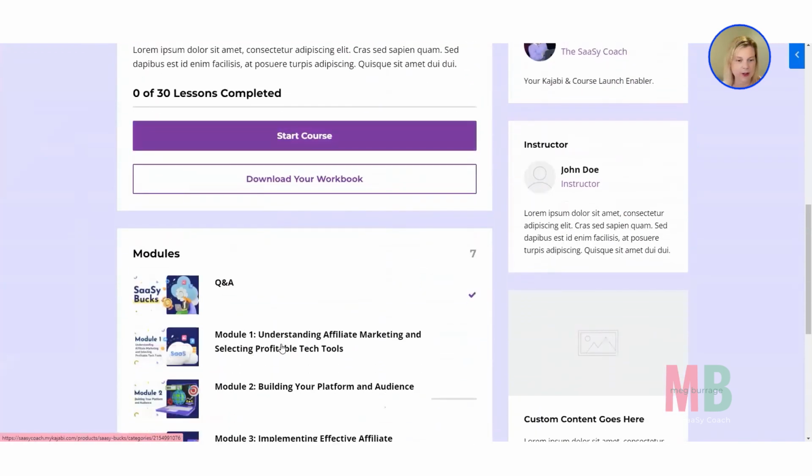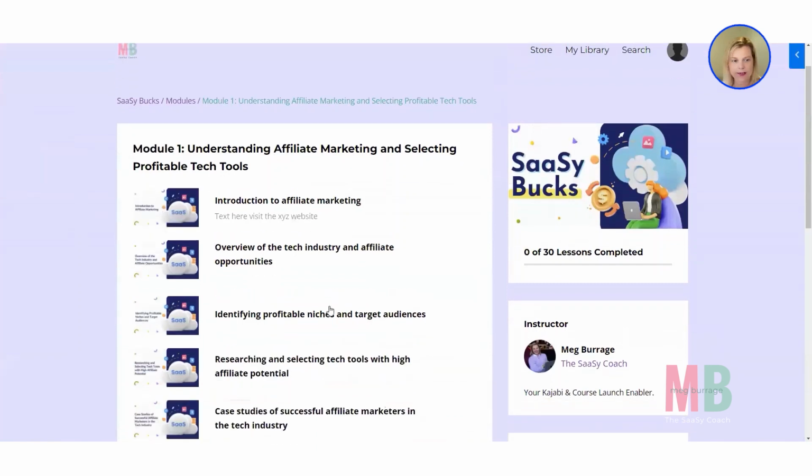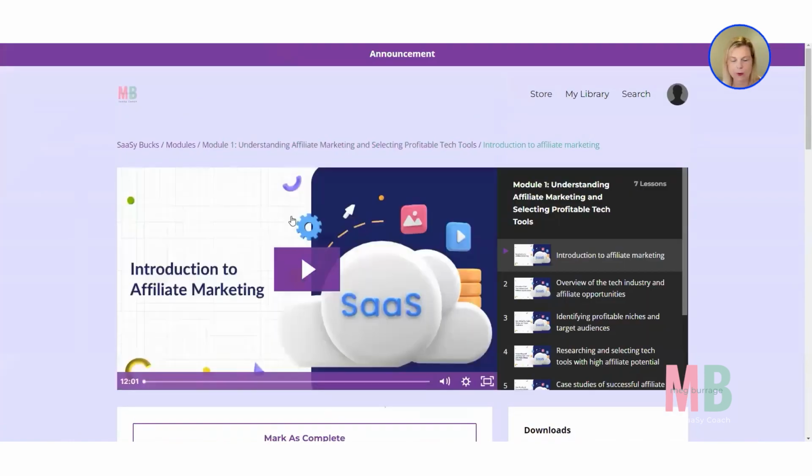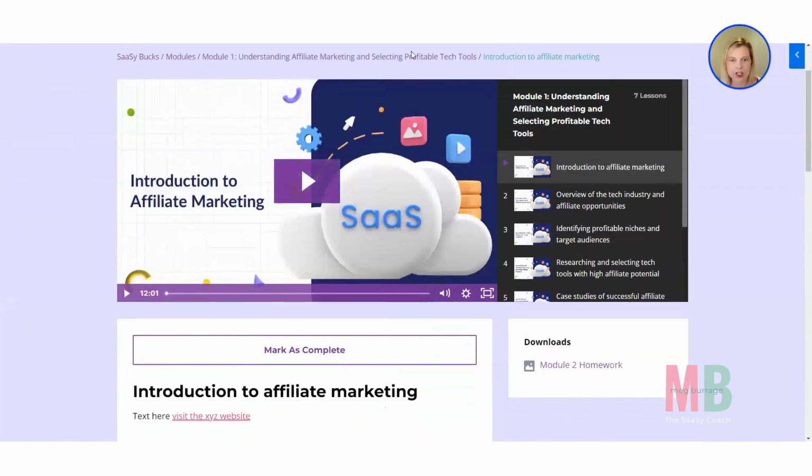or I could click into an individual lesson. We could get an individual module. Let's see if I can find one that's interesting. And you could click through into one of the lessons. You could grab a screenshot of this.